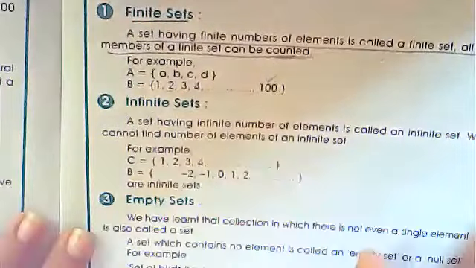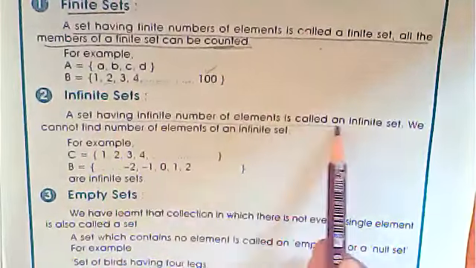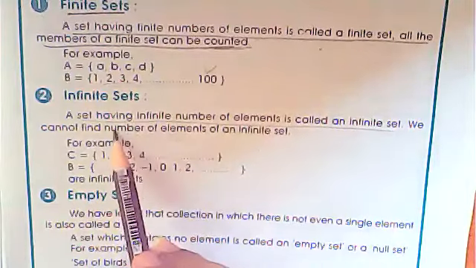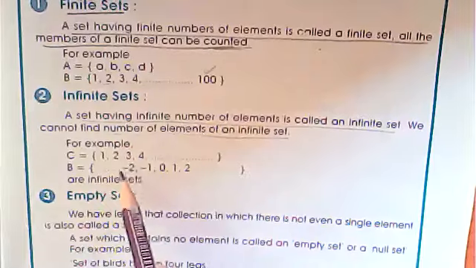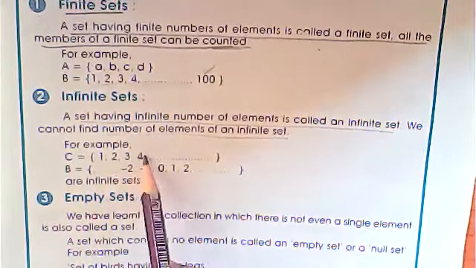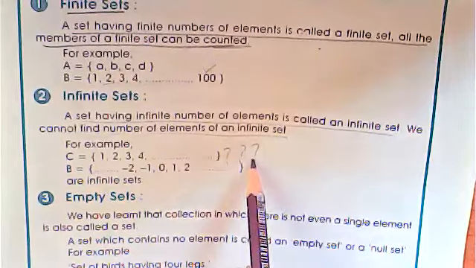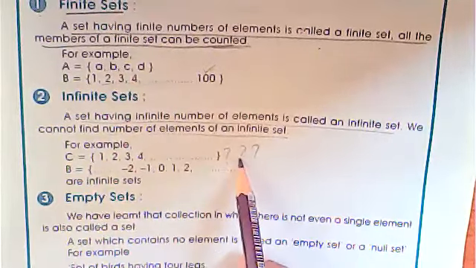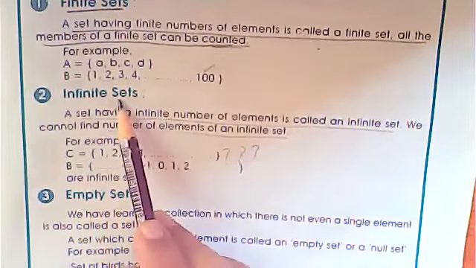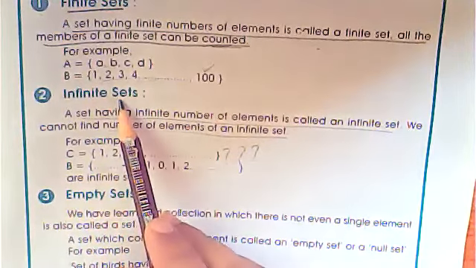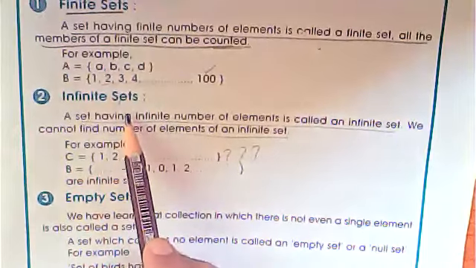Next is infinite set. What is an infinite set? A set having infinite number of elements. Means you cannot count the number of elements in an infinite set. Just suppose the elements are 1, 2, 3, 4, and so on. You don't know where the sequence ends. Where is the end point of this set? So you cannot count the members. If you cannot count the members of the elements, it is an infinite set, right? Clear, students? Is it clear?